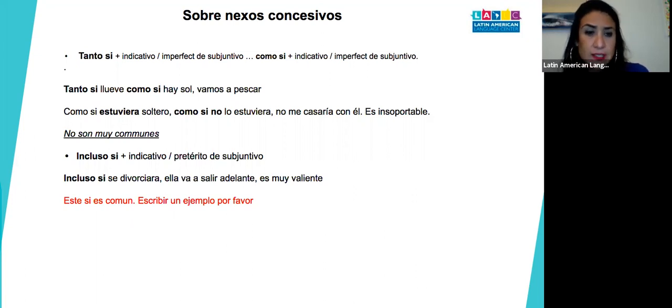Okay, so basically the ones that are not very common are incluso si plus indicative, or preterite subjunctive. For example, I like examples for this. Incluso si se divorciara, even if she got divorced, ella va a salir adelante. Es muy valiente. She's gonna move forward, she's very brave. You see, even if she were to get divorced, but she's not divorced. So we're doing again what is an assumption, like we don't know, so subjunctive.